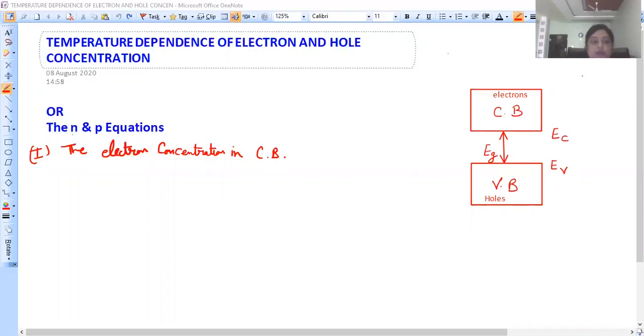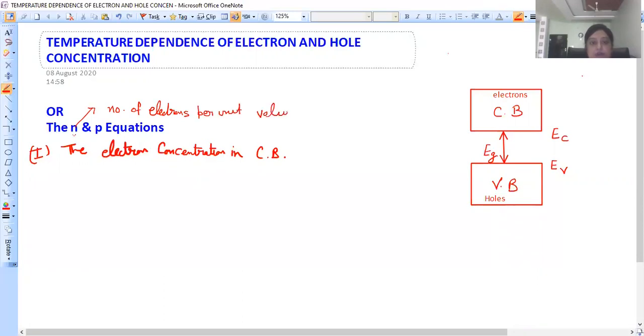So what is this small n? This small n is electron concentration in conduction band. We can also say this term n can be written as number density of electrons. Now what is number density of electrons? Number density of electrons means number of electrons per unit volume. Fine. So density is always number of electrons per unit volume.